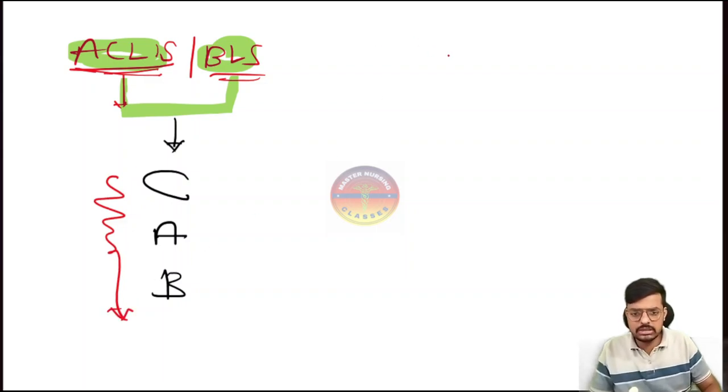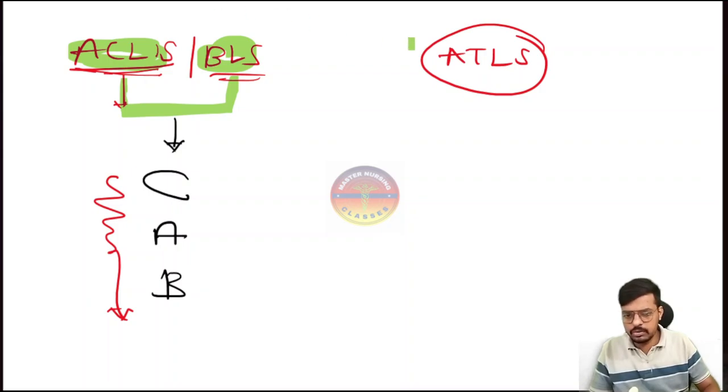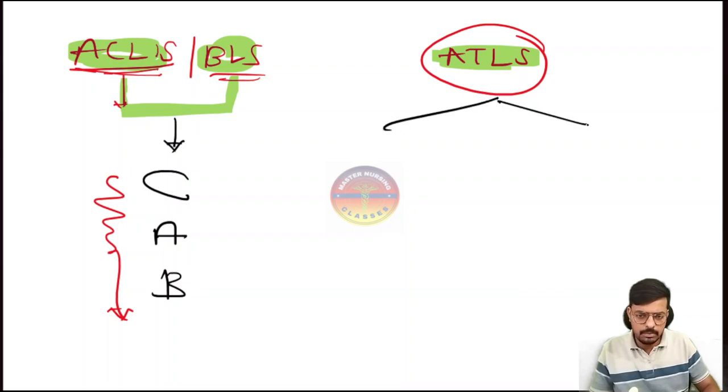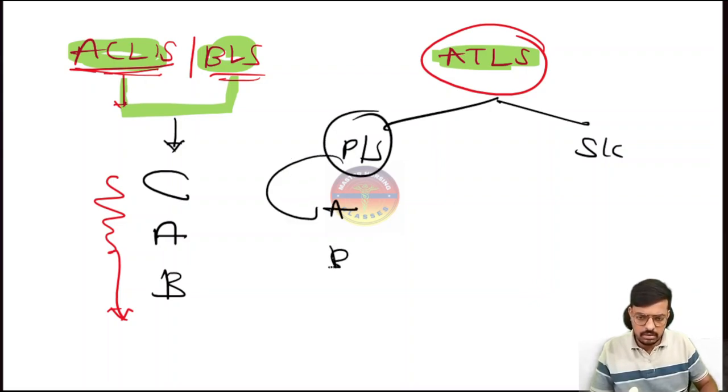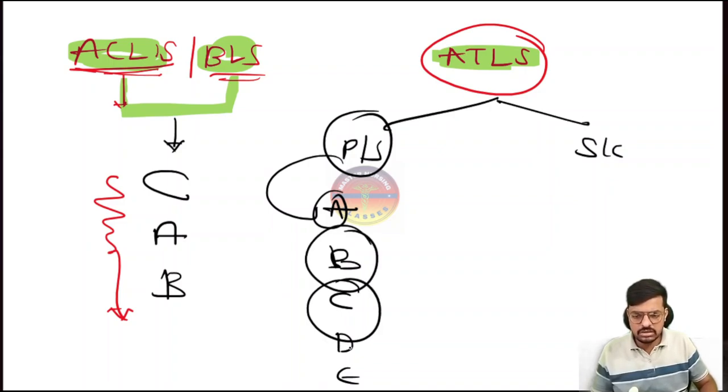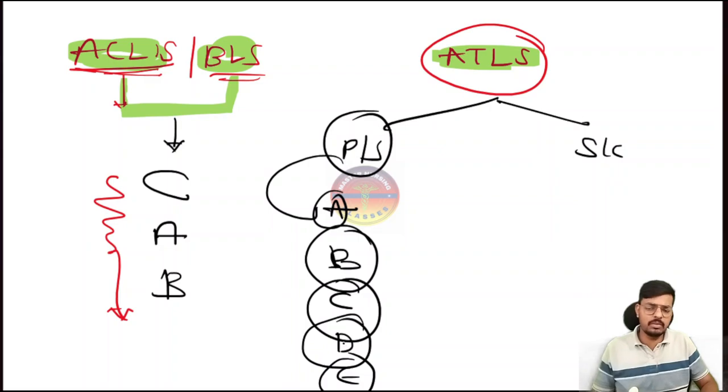If you are taking care of a patient with trauma, that is the ATLS, Advanced Trauma Life Support. Here you have to maintain the sequence of the primary survey and secondary survey. In the primary survey, you maintain the sequence A, B, C, D, E. A stands for airway management and cervical spine stabilization. B stands for breathing, then circulation, disability, and exposure and environment control.